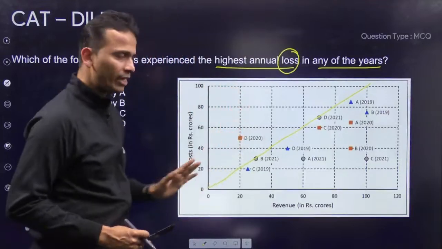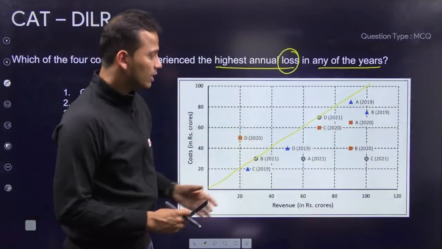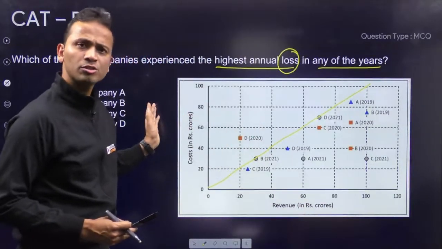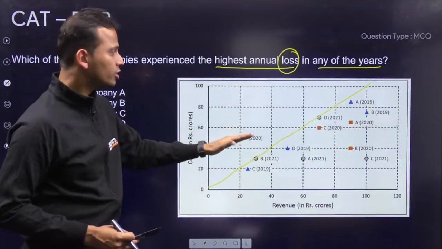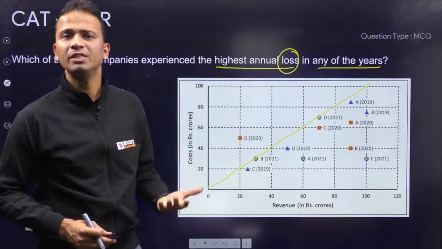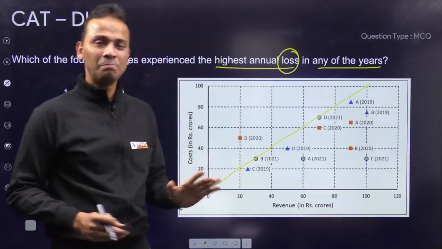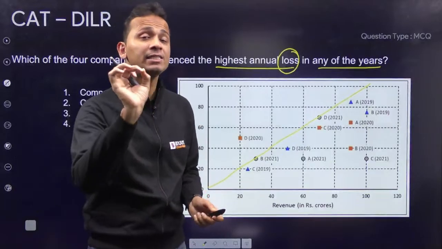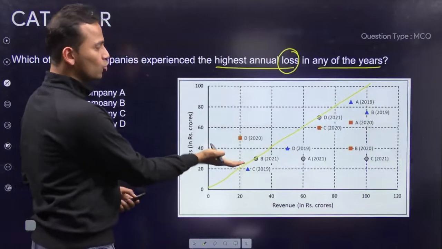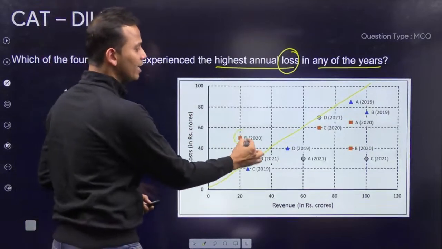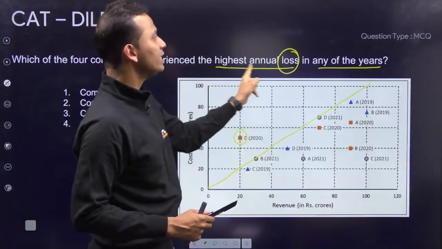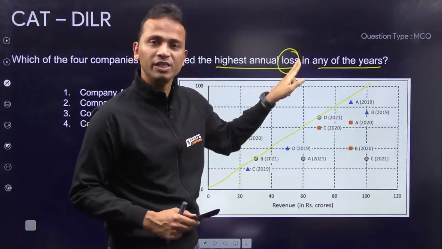Logical, right? Points below this line will have higher revenue than the cost. They will be profitable. Dots above this line will have higher cost and lower revenue. That means a loss. All right, simple. So अब कुछ करना भी नहीं है. Within 10 seconds, believe me, you have your answer. So there is only one dot that is lying above this line, that is D. So D will have the highest annual loss in any of these years.